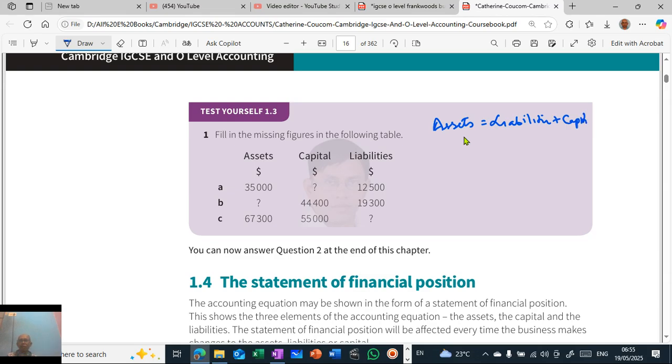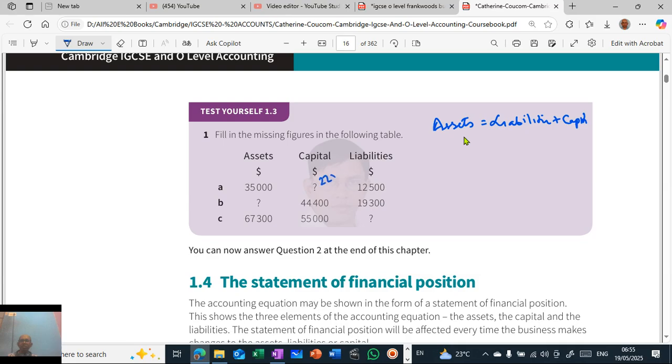So it means this minus this will be this, right? So 35,000 minus 12,400 is 22,500. So capital will be 22,500.